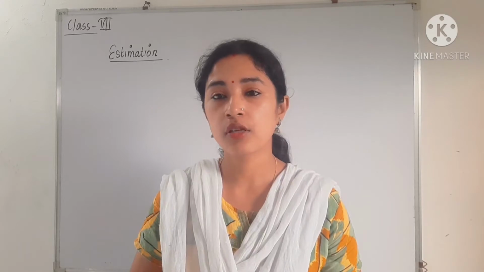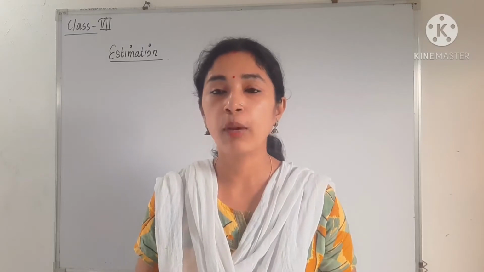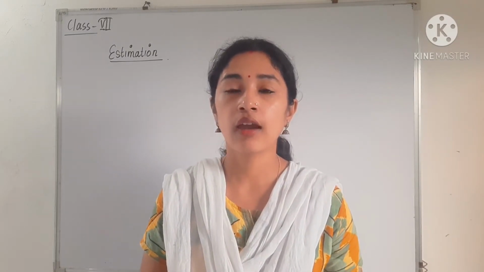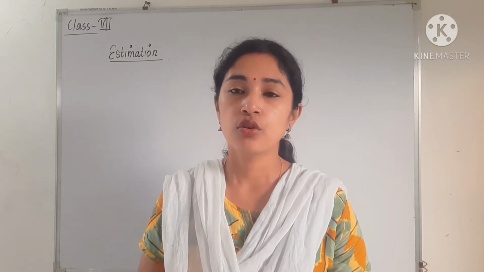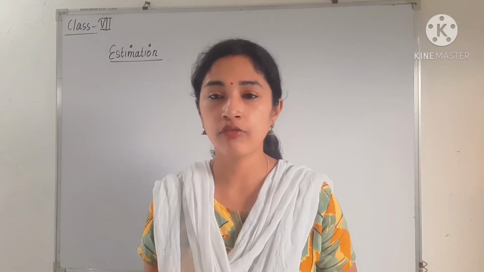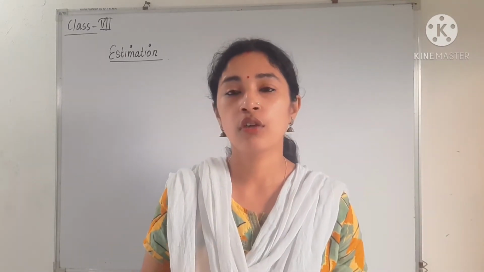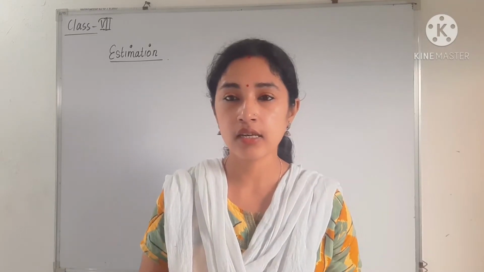So for example, suppose we want to find 41% of 500. By rounding it off, by estimating it, we can write it as 40% of 500. Okay, so that will be very simple, because for finding 41% of 500, 41 is a prime number. So if we want to cancel it, we cannot, and the answer we will get in decimal.